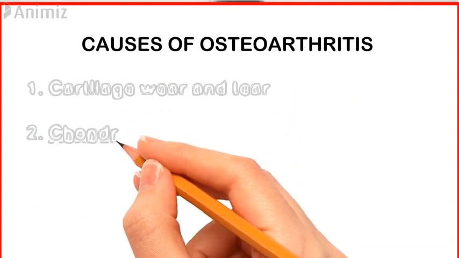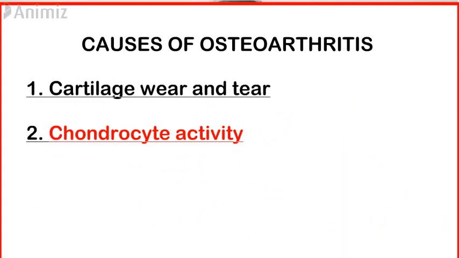Let's see what is the second cause of osteoarthritis. The second cause is chondrocyte dysfunction. Basically, what are these chondrocyte cells? Chondrocyte cells are responsible for your cartilage maintenance. If the cartilage is good, healthy chondrocytes are found. So definitely whenever there is this breakage of cartilages, the activity of the chondrocyte is affected.